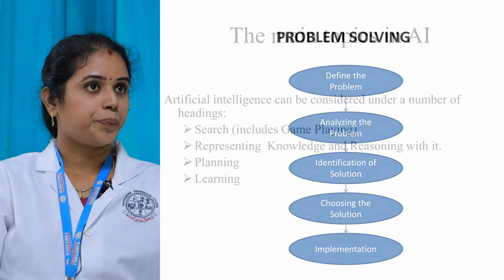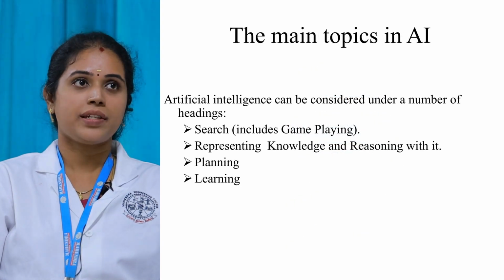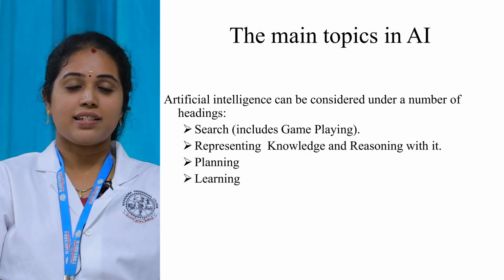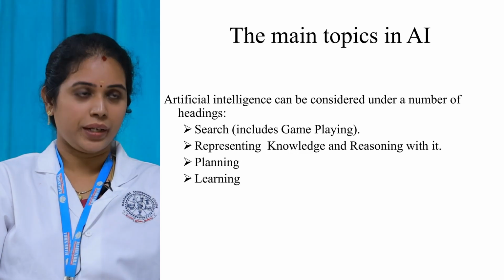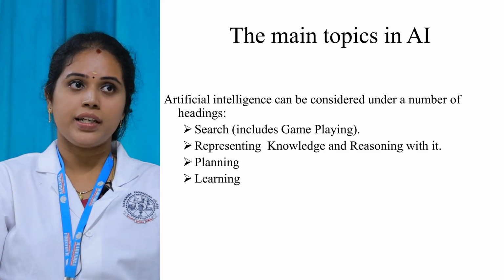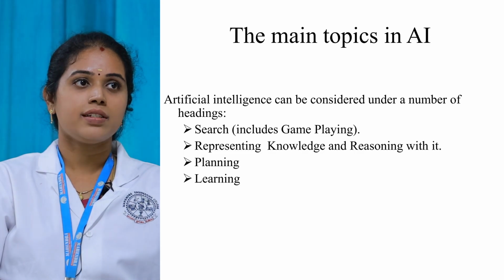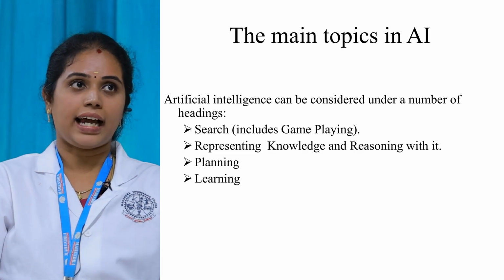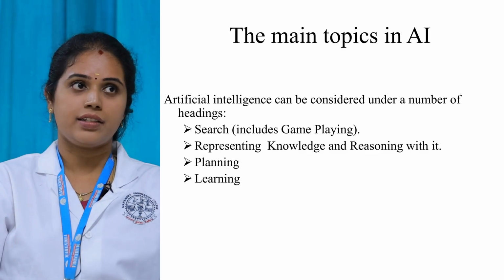The next one: these are all the main topics that I have covered in AI. Artificial intelligence is composed of 4 main topics. One is search, the next one is representing knowledge and reasoning with it, the next one is planning, and then learning. So these are the 4 major categories involved in artificial intelligence.